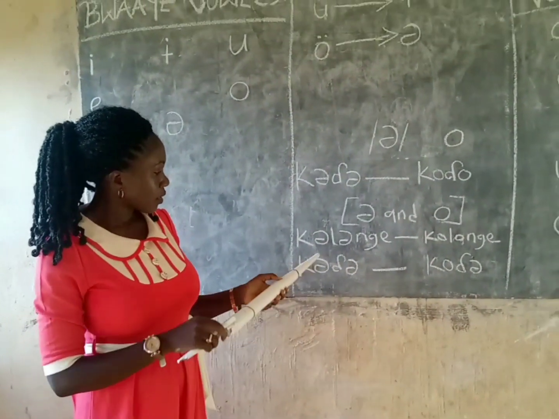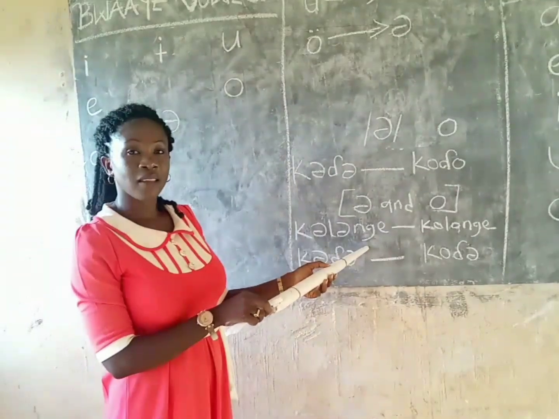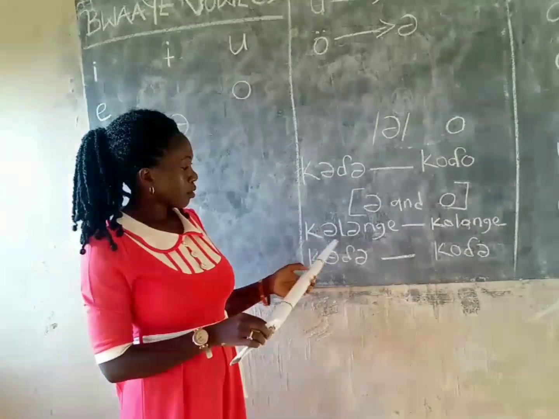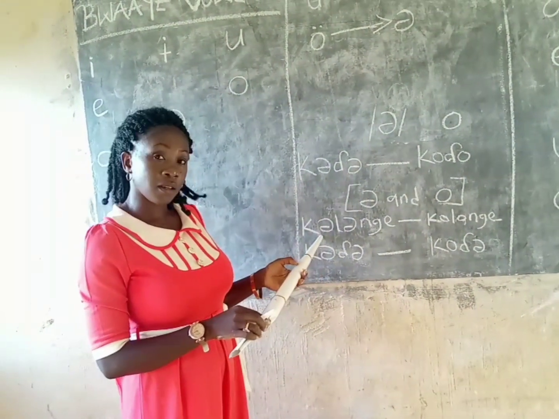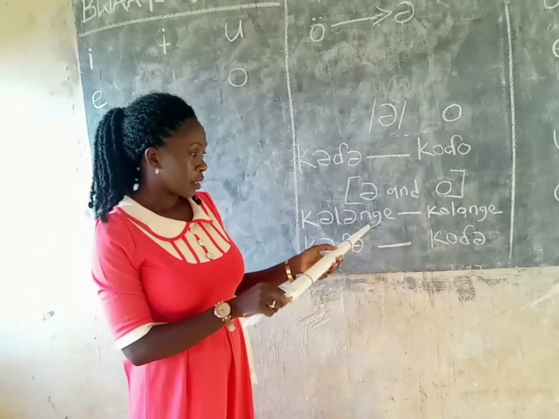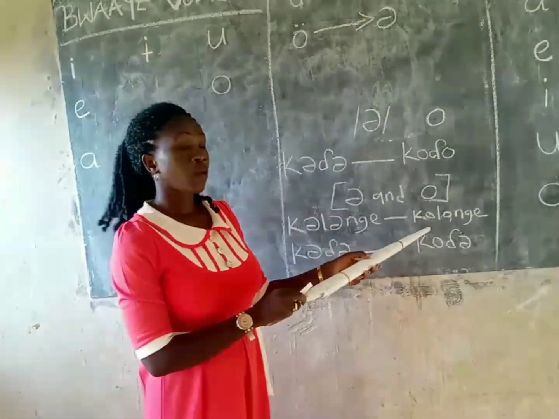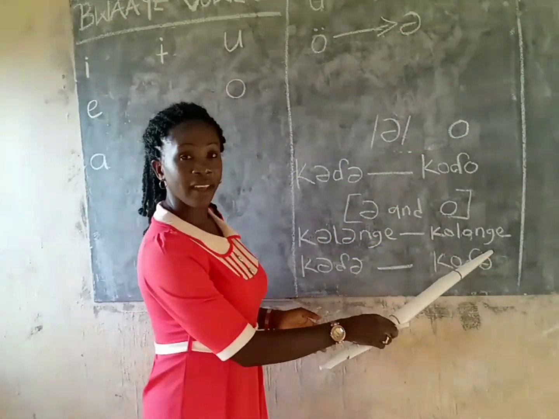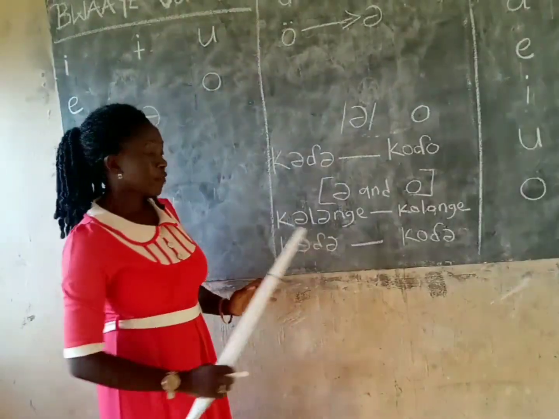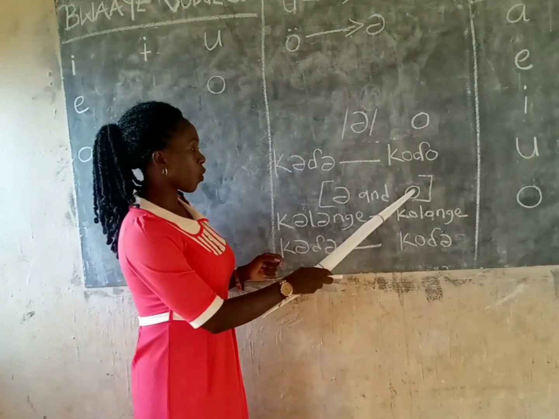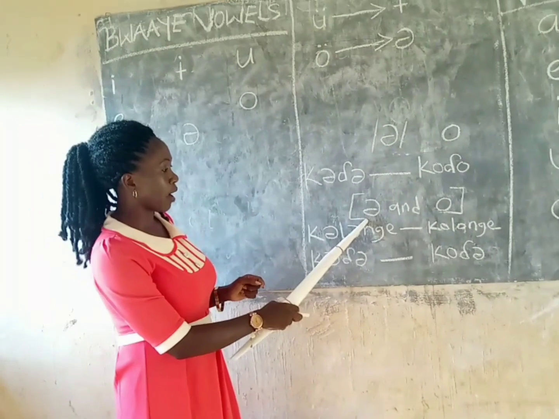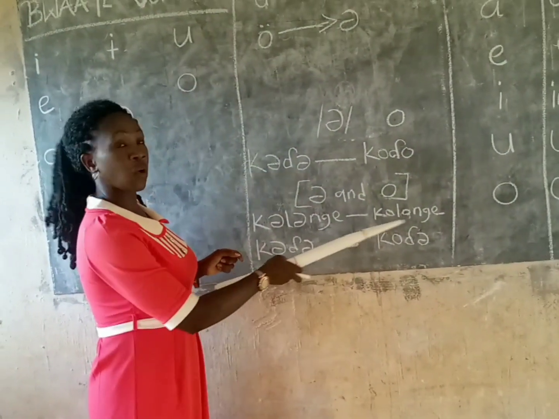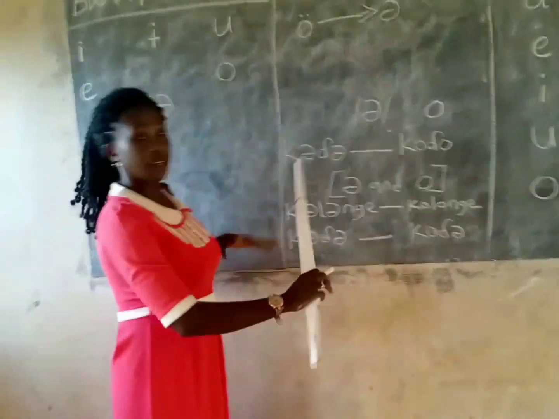We have a word, kolenge. We have a word, kolenge. So if you want to write kolenge and you use o in place of this shwa, it will give you a different meaning. We have both kolenge and kolenge in Bwaatye language.